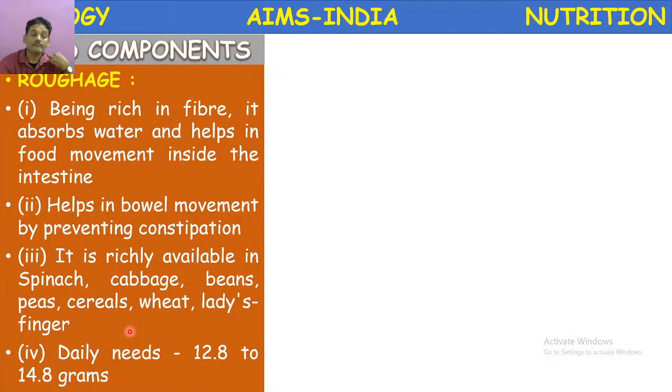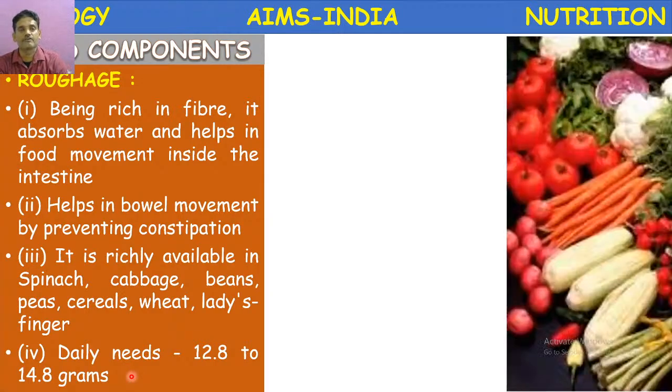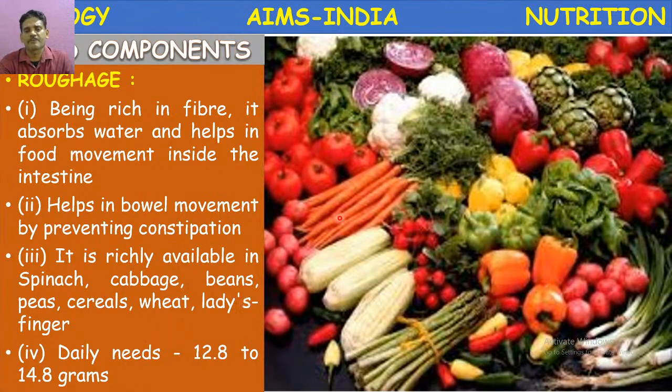Next, what is the requirement of this roughage every day? Daily we need 12.8 to 14.8 grams of roughage. Okay, this is the requirement of roughage. So these are all the fresh leafy vegetables. Okay, carrot.